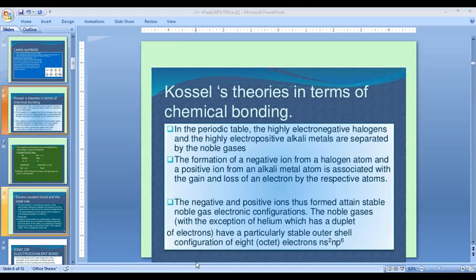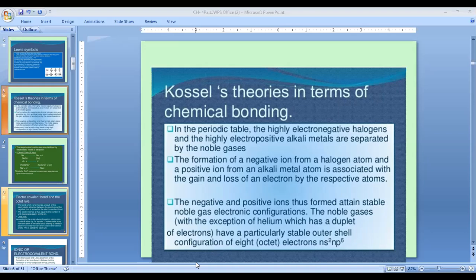All the alkali metals have the tendency to lose electrons. Those are on the left, and the halogens have the tendency to accept electrons. They are on the right. Halogens are group 17, and alkali metals are group 1. In between group 17 and group 1, there is group 18, which contains all the noble elements. Noble elements have the noble gas electronic configuration, meaning their outermost shell is stable, so they do not react; they are very less reactive. On the other hand, halogens have a very high tendency to accept electrons, and alkali metals have a very high tendency to lose electrons.